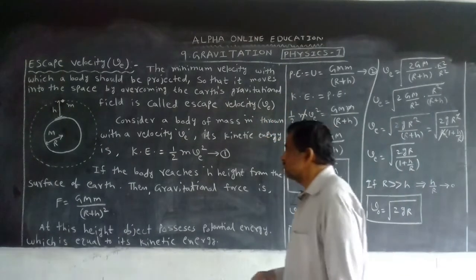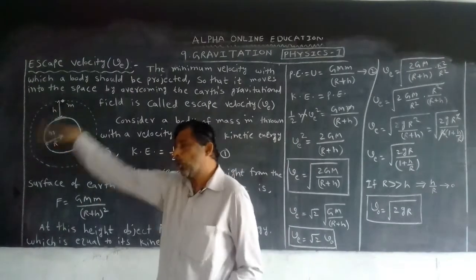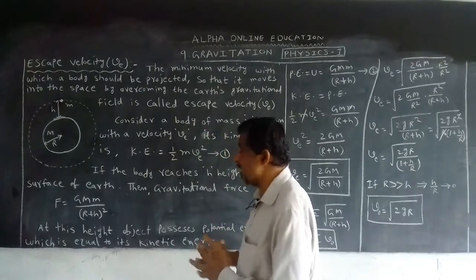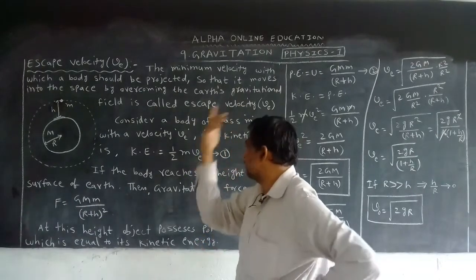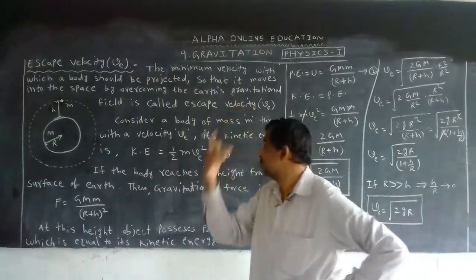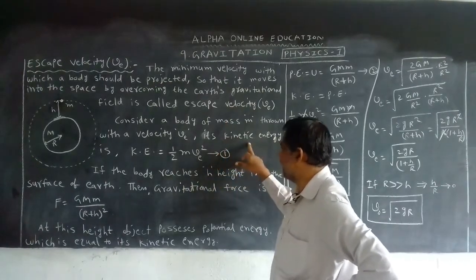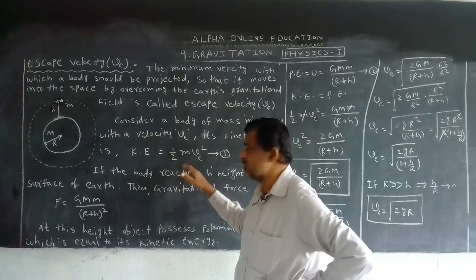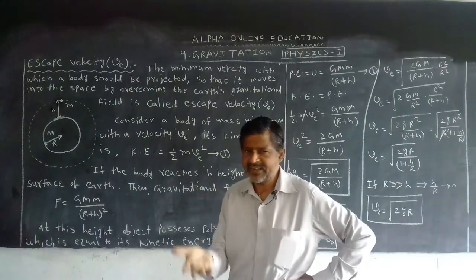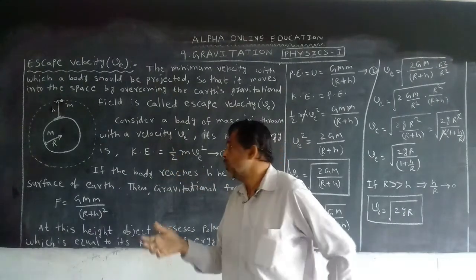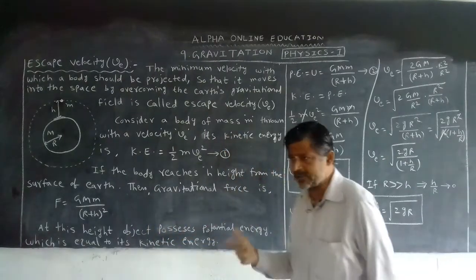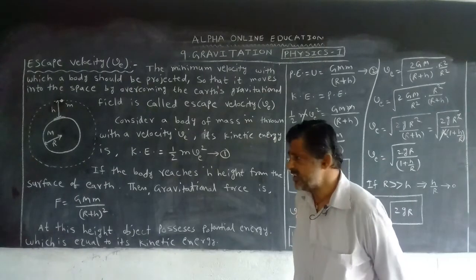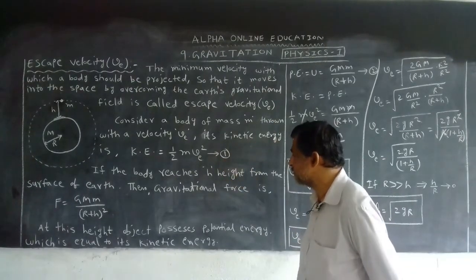Now, this is the earth. Consider a body of mass m thrown with velocity V. Its kinetic energy is K equals half mv square. When the object is in motion, it has kinetic energy. Since the object is thrown with velocity v, its kinetic energy is half mv square. Let us take this as equation 1.